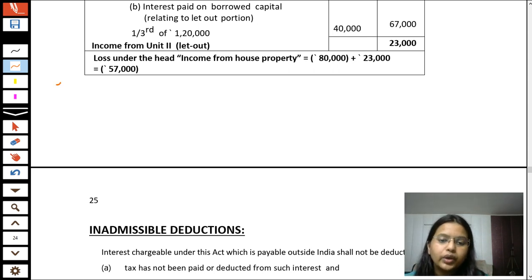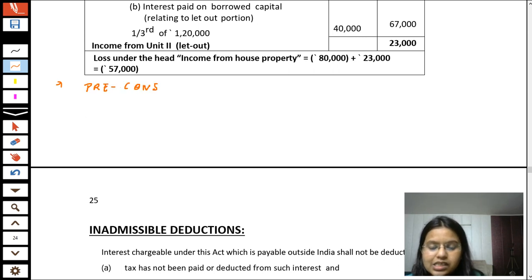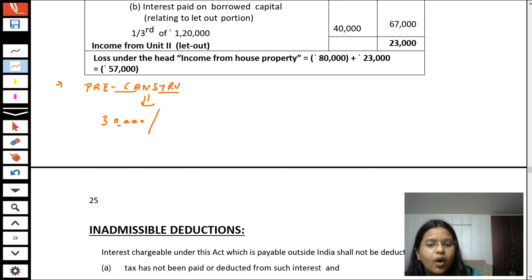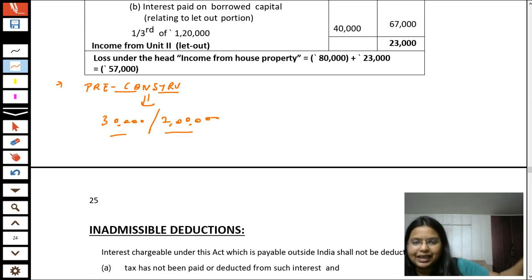Now students, note a very important point here. If a person is getting pre-construction period interest as a deduction, write it here as complete. So students, I told you that including this pre-construction period interest, a person who is getting this money for self-occupied house property will get the maximum deduction of rupees 30,000 or rupees 2 lakh as the case may be, including interest of pre-construction period.